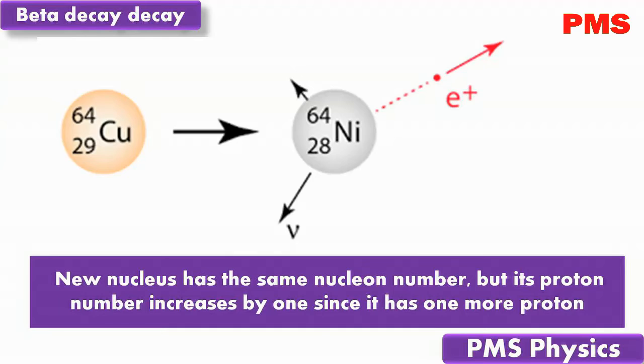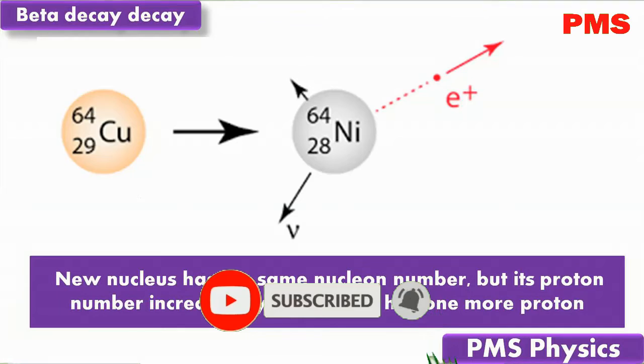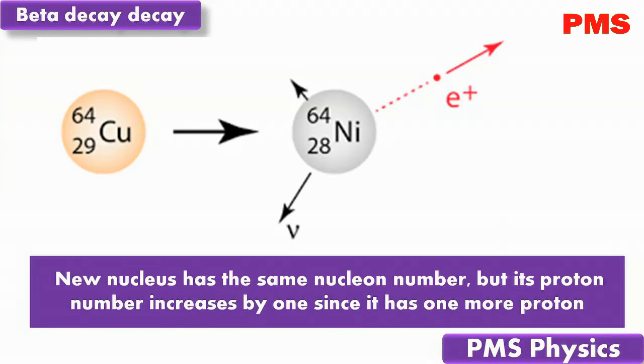Carbon with mass number 14 and atomic number 6 gives nitrogen with mass number 14 and atomic number 7, and a beta emission. A particle called an antineutrino, with no charge and negligible mass, is also emitted in beta decay. Beta decay is often referred to as just beta-minus decay.